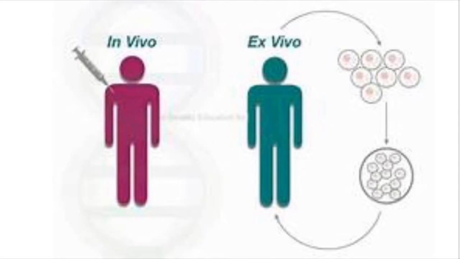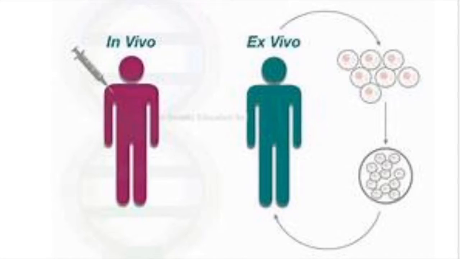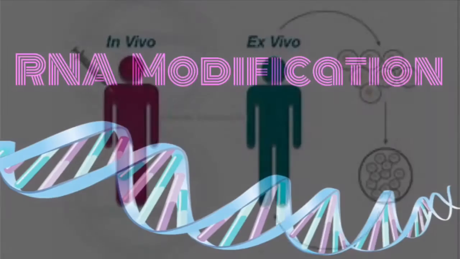Ex vivo and in vivo are both forms of gene transfer therapy. Ex vivo therapy approaches can be removed from a patient, be genetically altered, and then delivered back into the patient. In vivo therapy approaches deliver wild-type genes directly into a patient's affected cells, tissues, or organs.